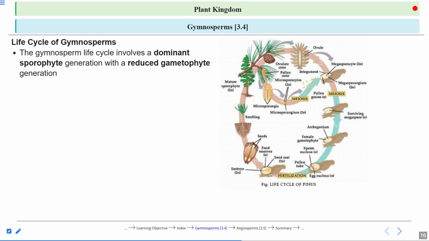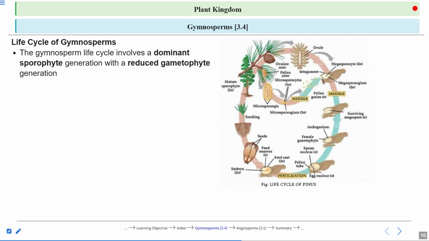And this is one of the megasporangium. Okay, this is one of the megaspore. Inside this, what is there? Megaspore, a haploid structure. And inside this there is an archegonium. So when this pollen grain reaches there, fertilization takes place, right? Here you can see the fertilization is taking place.